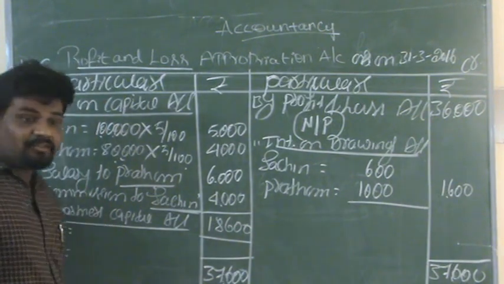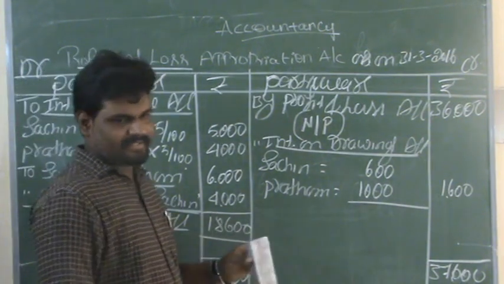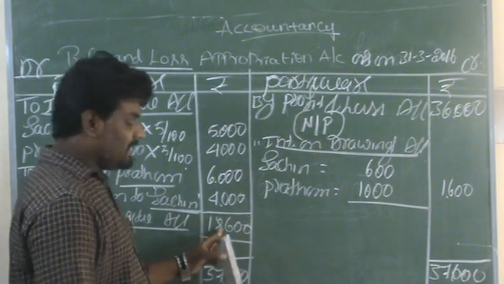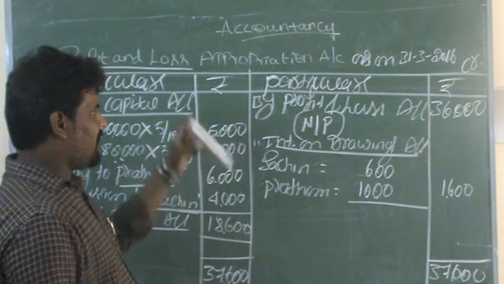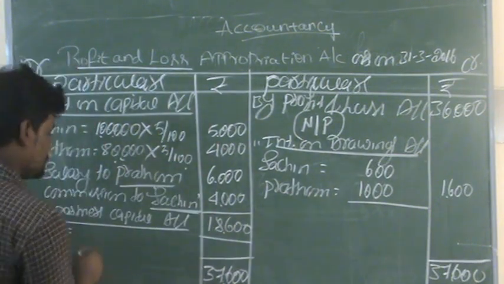The total profit on the appropriation account is 18,600.